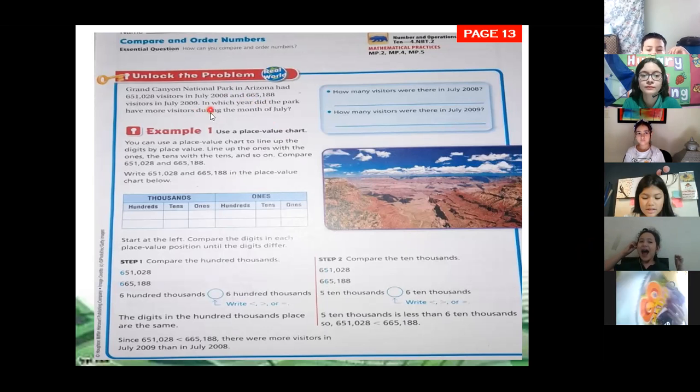In which year did the park have more visits during the month?